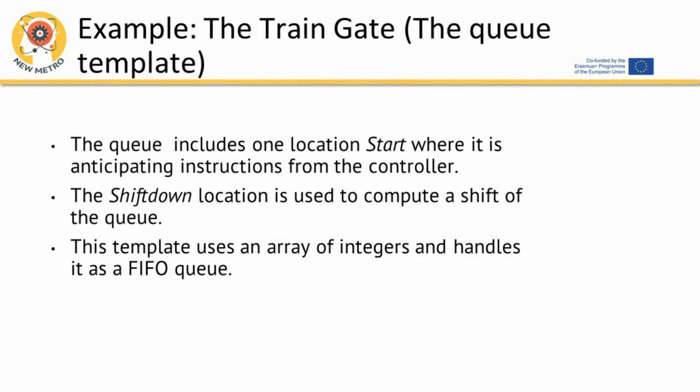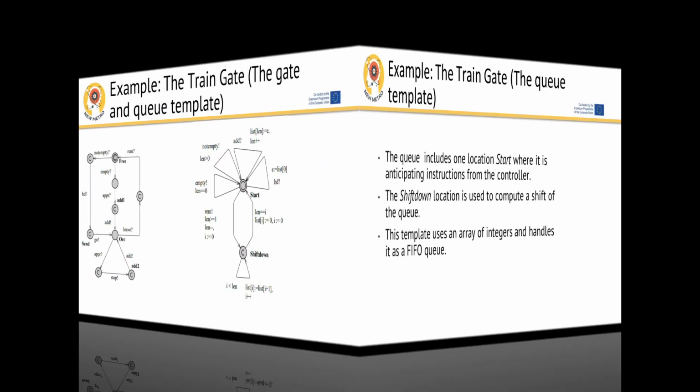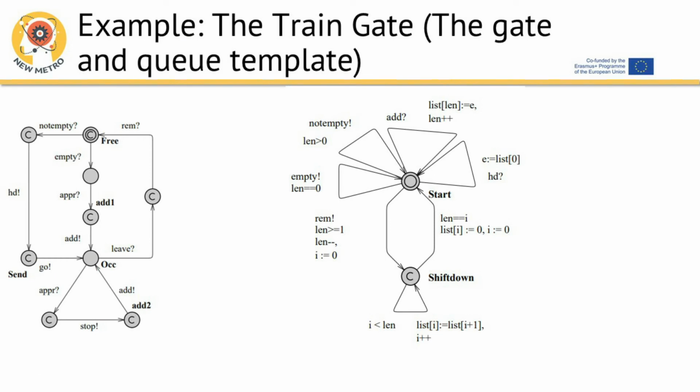Example, the train gate, the queue template. The queue includes one location start where it is anticipating instructions from the controller. The shift down location is used to compute a shift of the queue. This template uses an array of integers and handles it as a FIFO queue.